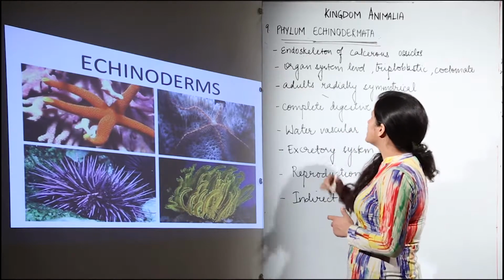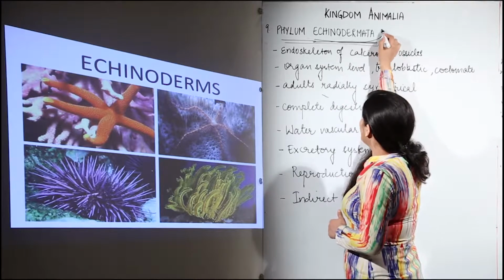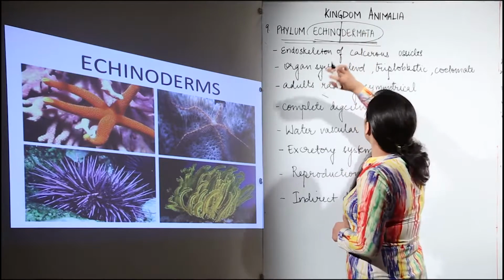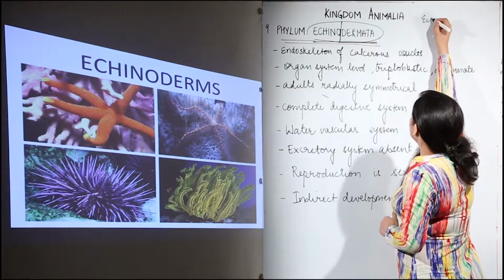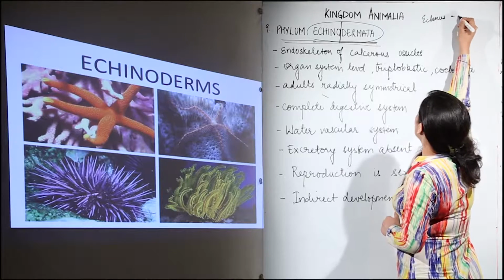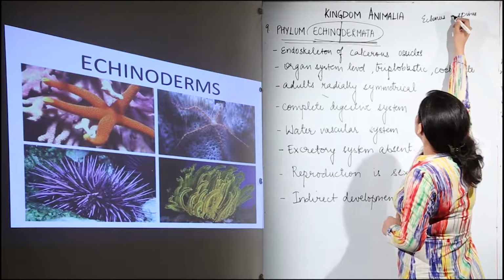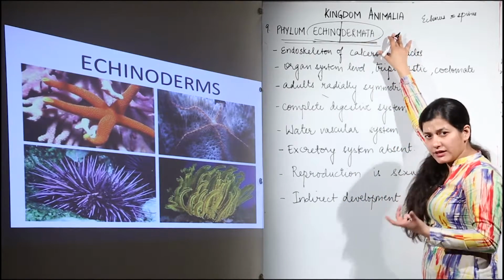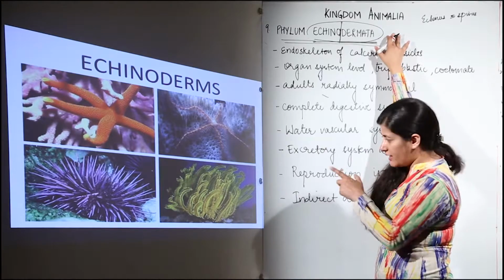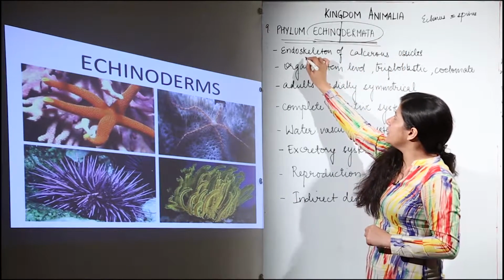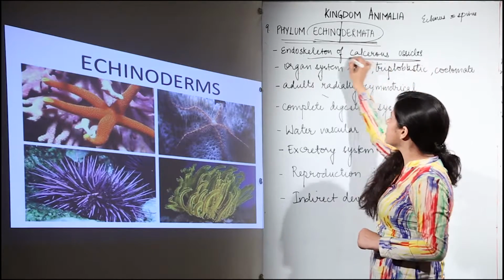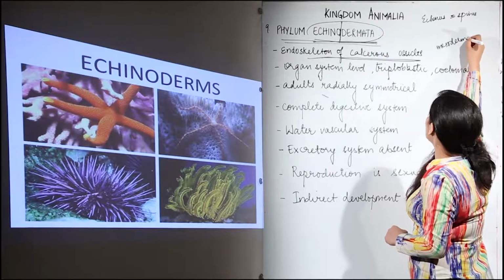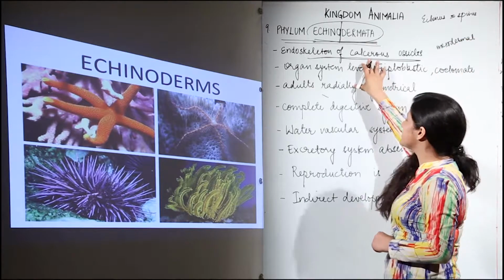First of all, we break this name, and when we break this name, we see that there are two words, echino and dermata. The first one, echinus, is basically spines. So the word echino is derived from echinus, which means spines, and dermata is skin. So they would have spiny skin. These are the examples that are given. Now they have an endoskeleton made up of calcareous ossicles which are mesodermal in origin. So there is a mesodermal skeleton that is present, and it would be made up of calcareous ossicles.